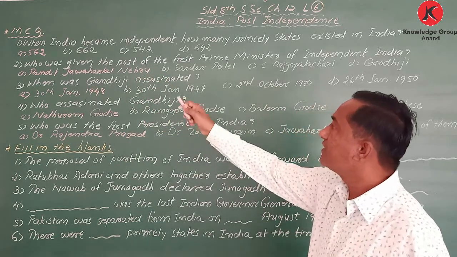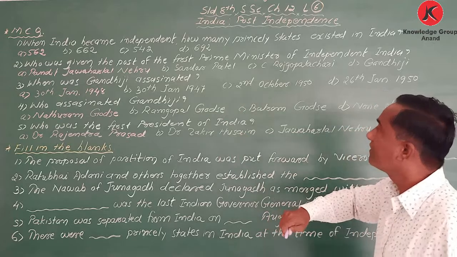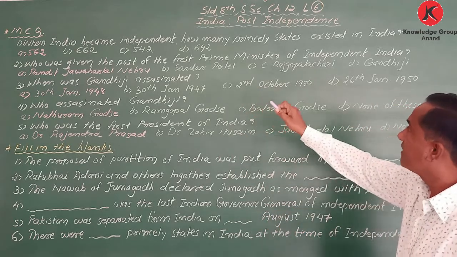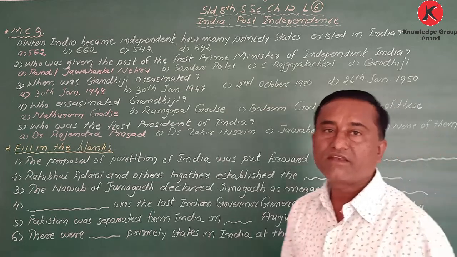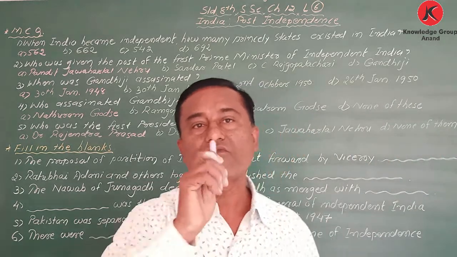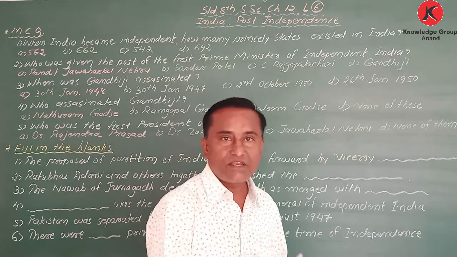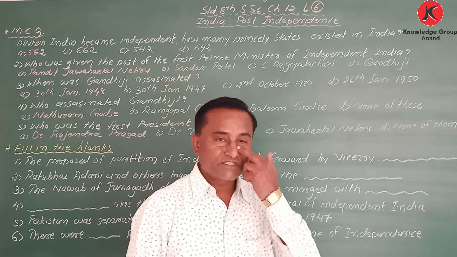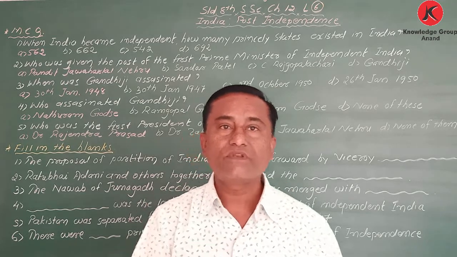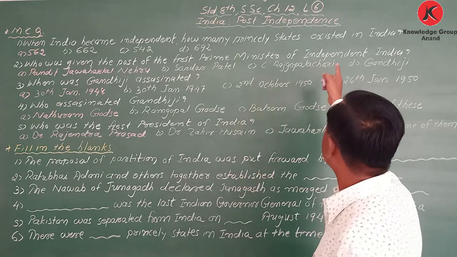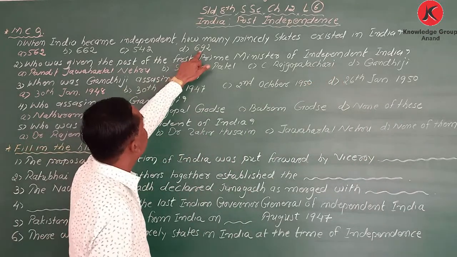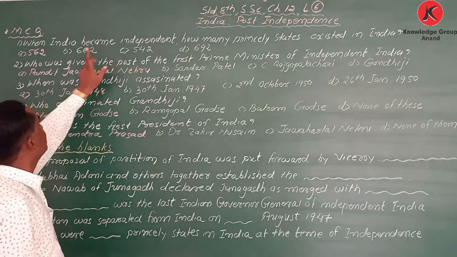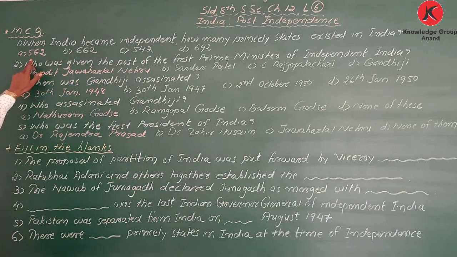Multiple choice question number one. When India became independent, how many princely states existed in India? Options are given: 692, 542, 662, and 562.